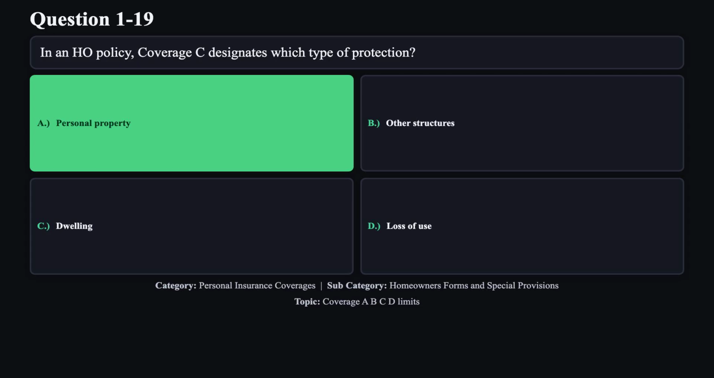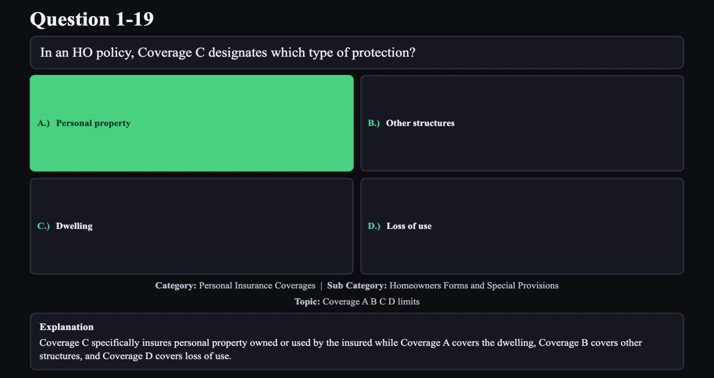The correct answer is A. Coverage C specifically insures personal property owned or used by the insured, while coverage A covers the dwelling, coverage B covers other structures, and coverage D covers loss of use.